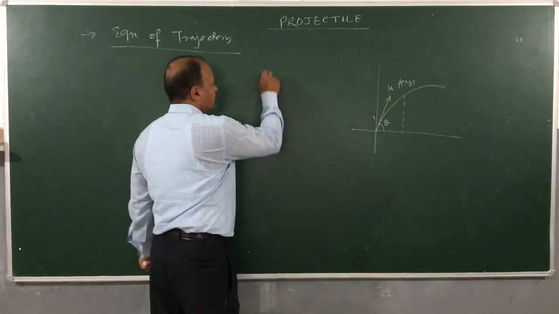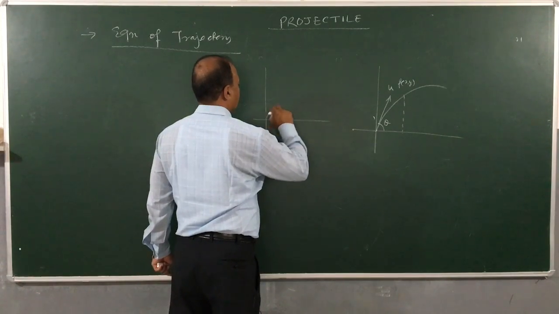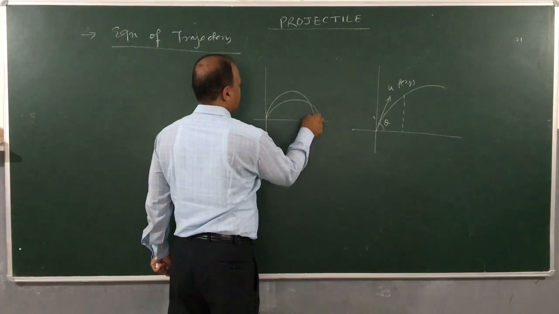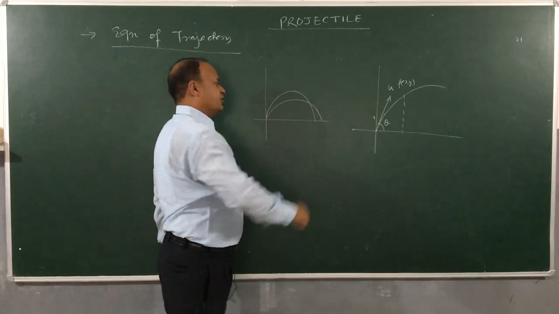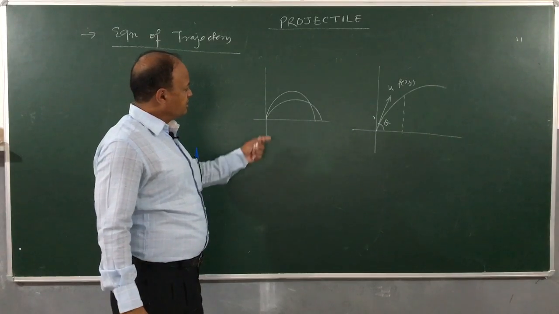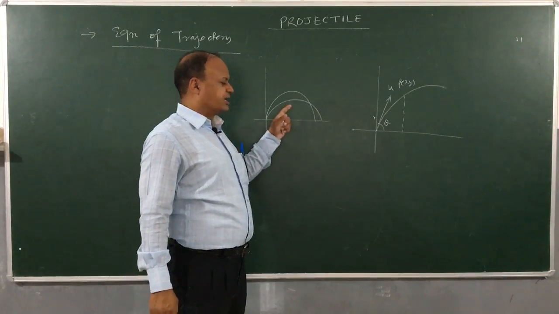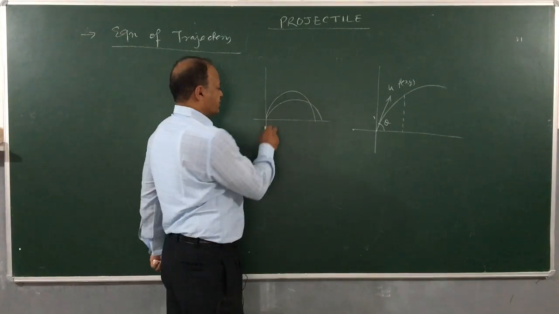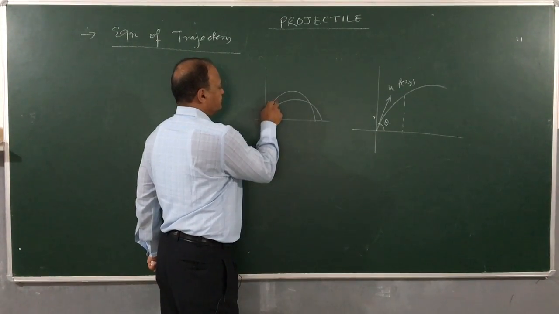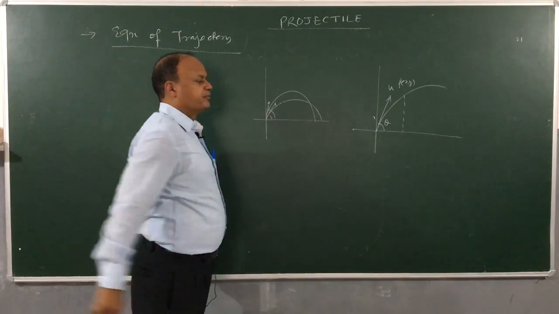For example, I can project two objects from the same point. They may have different range and also different heights. So, you can see the range and height attained by them will depend upon the velocities of projection and their angles of projection.